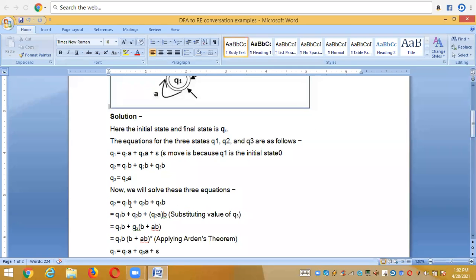Now we need to go for step number 2. For this, all of you please remember the equations of Arden's theorem.